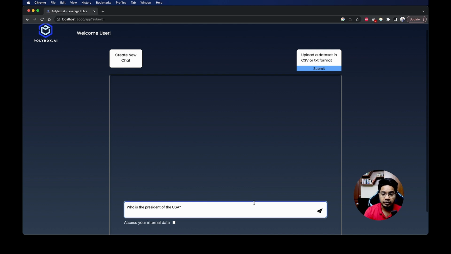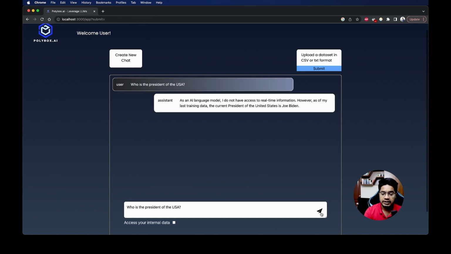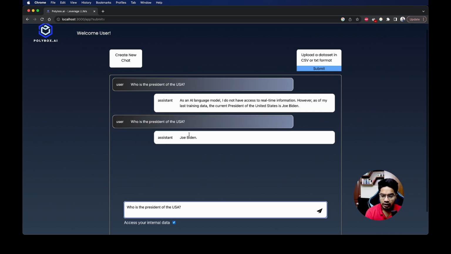Now just to test it, if we ask ChatGPT, who is the president of the USA? We know that ChatGPT has been trained on data till 2021, so it should not be able to respond to queries related to current affairs. If we send it to the backend, see what response we get. As an AI language model, I do not have access to real-time information. However, as of the last training data, the current president of the United States is Joe Biden. Now we want to access our internal data that we had submitted. We just click on it, press enter, and see what we get. The president of the USA is Joe Biden.